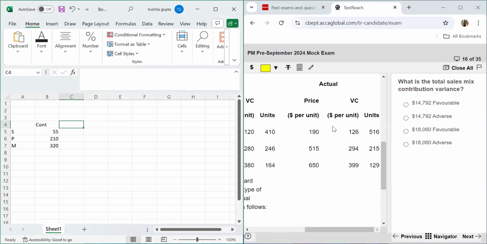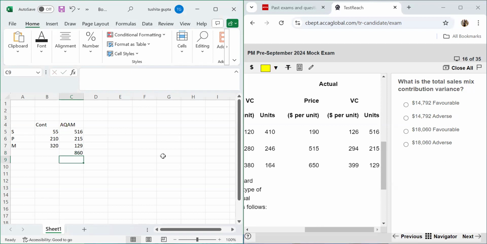So we just want to look at the contribution which has changed because of the different mix. As per the actuals, this is our actual quantity in the actual mix. We have sold 516, 215 and 129. The total of them is going to be the sum. So this is 860 right in front of you.